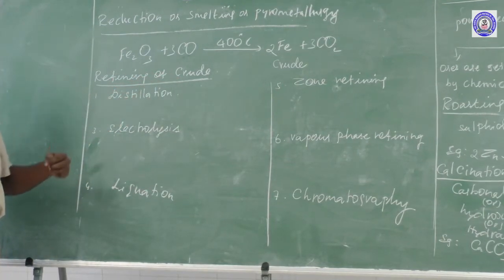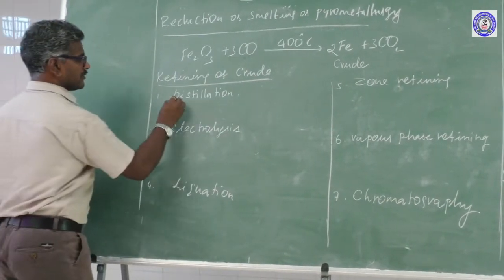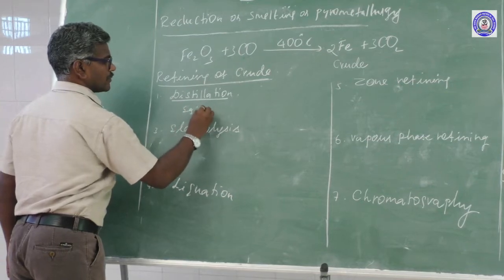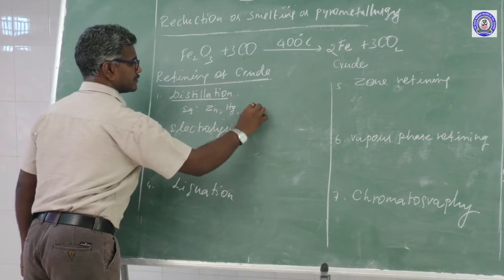First one is distillation. This method is used for distillation of volatile metals, for example, zinc, cadmium, mercury, etc.